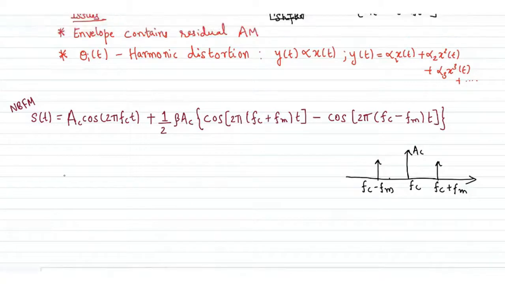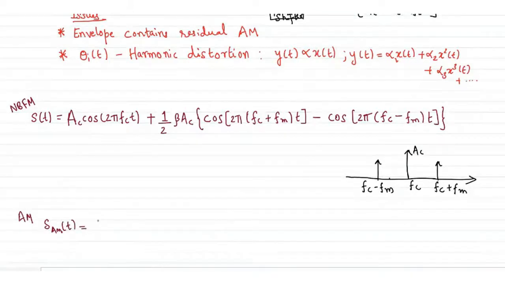As you can write the AM signal as S_AM(t), just to differentiate from the previous one. This can be written as AC cos, of course this is an approximation. Remember, this is an approximate expression of narrowband FM because we approximated beta to be much less than 1.